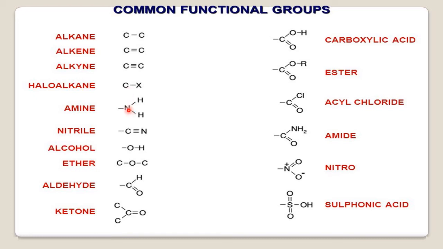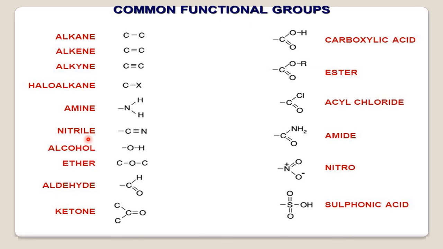Now, by chance, if you find an NH2 group and a carbon chain is there, they belong to the amine family. Now, if you find C triple bond N, cyanide, they are called as what? Nitrile compounds. Organic compounds belonging to the nitrile family.